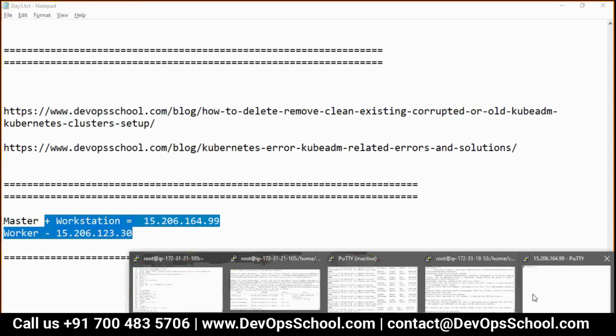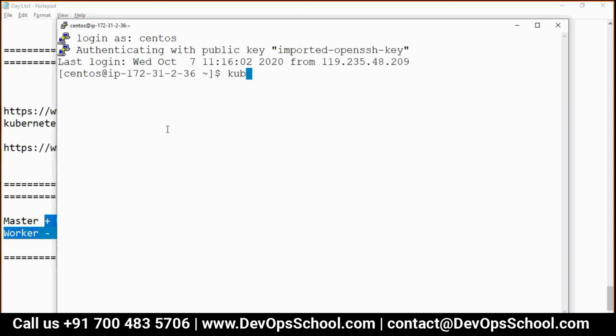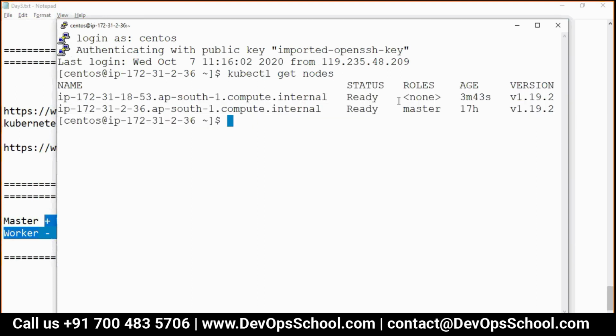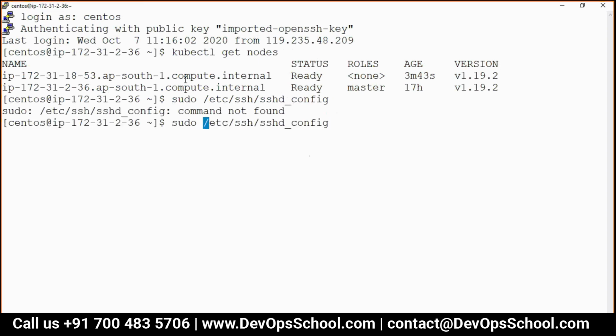Okay, guys, CentOS is the username, and kubectl get nodes. Mine is ready. This is the master, this is a worker. I have one worker. Now, how can you access my setup? I'm going to set up a password for all of you, because 12 people have not set up their servers, and I don't know how to continue with the other people. So I'm trying to reset the password for this.